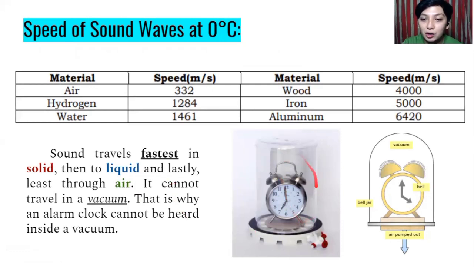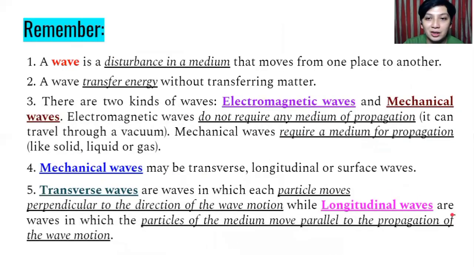So, pag sinabi nating vacuum, katulad niyan, yung glass container na yan, and then you pump out the air. So, kahit anong bell ng inyong alarm clock, you will not hear anything because it is inside a vacuum. Naintindihan? So, kahit anong gawin mo, hindi ka magigising diyan kasi nasa isang vacuum ang iyong alarm clock. And sound waves cannot travel into a vacuum. So, all you have to do is to remember the following things.